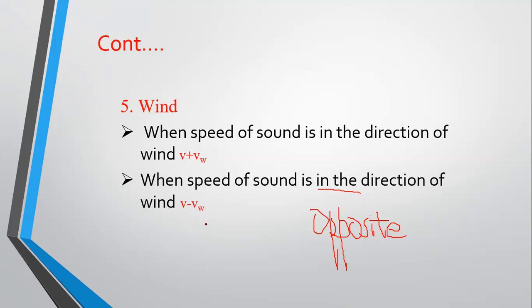So if I summarize this, when the speed of sound is in the direction of wind, we write V plus VW. And when the speed of sound is in the opposite direction of wind, we write V minus VW.